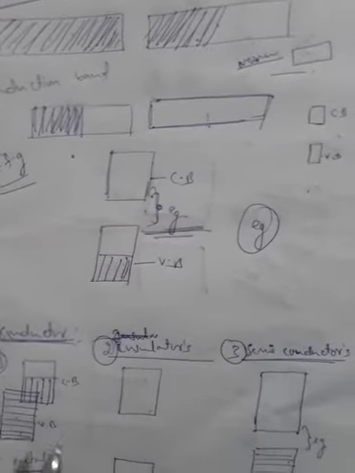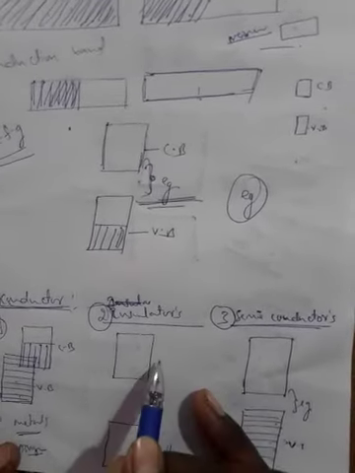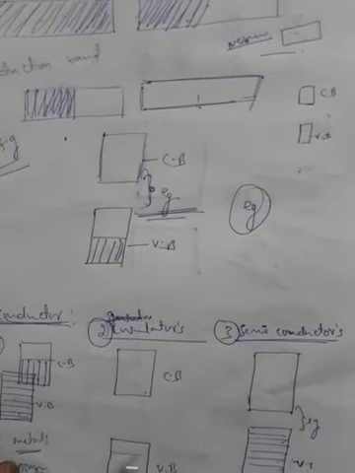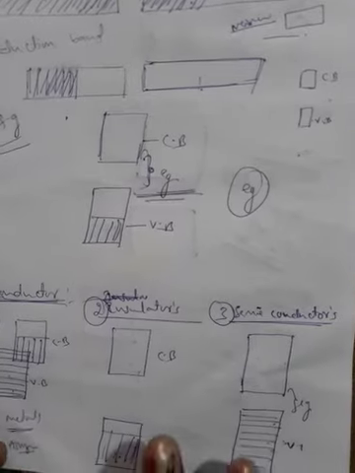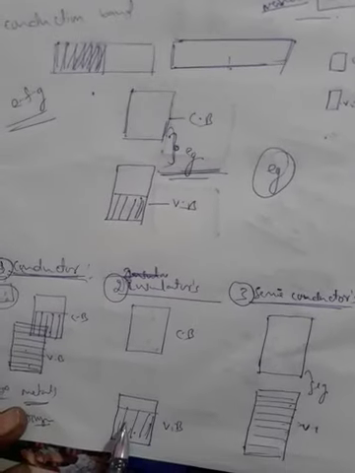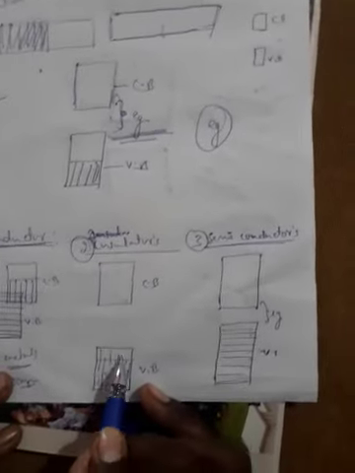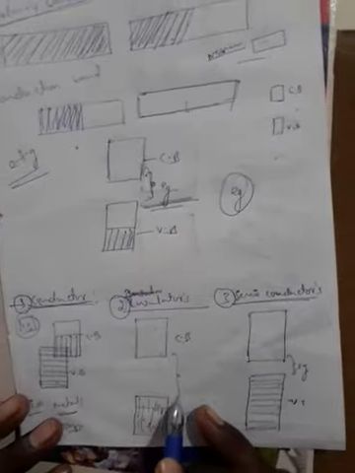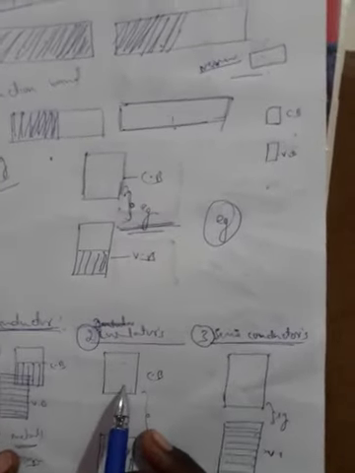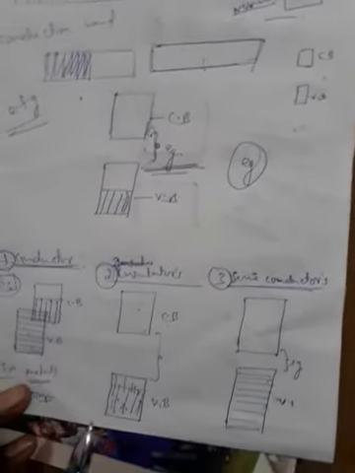After that, insulators. In insulators we also have a valency band and conduction band. The valency band in insulators is full, and it is separated by a large forbidden gap from the next energy level, the conduction band, which is empty.